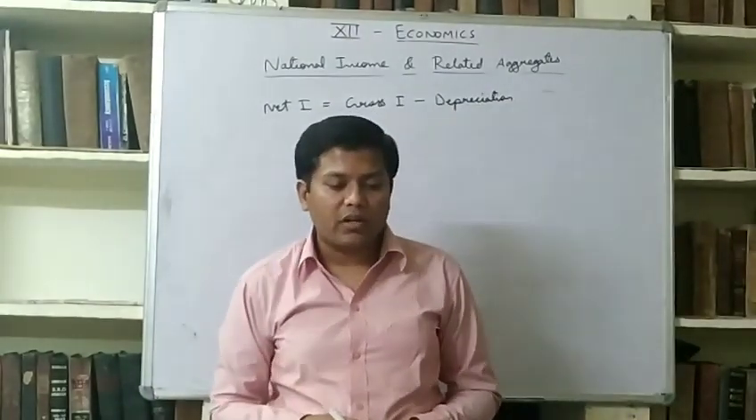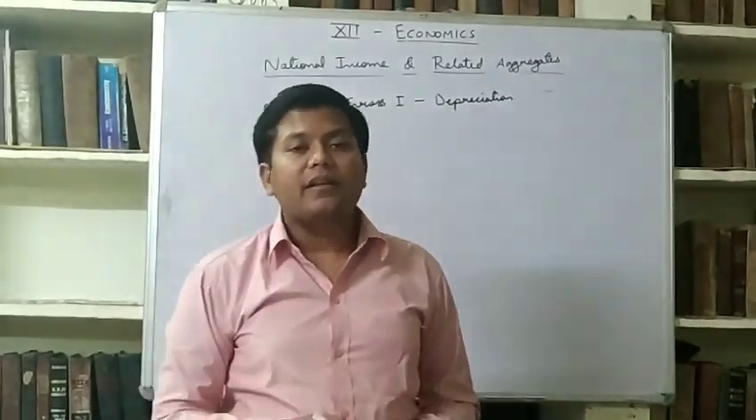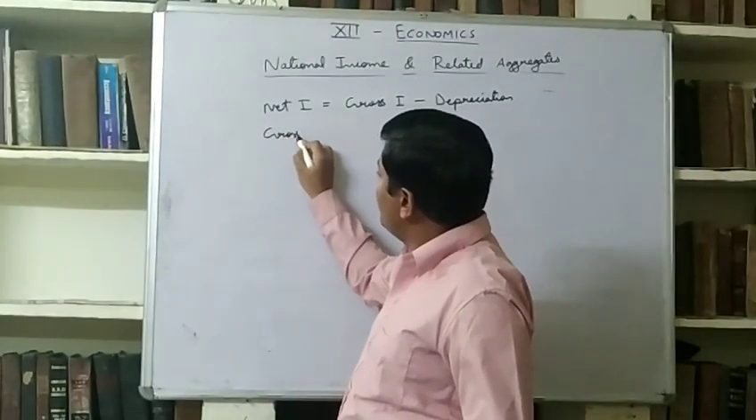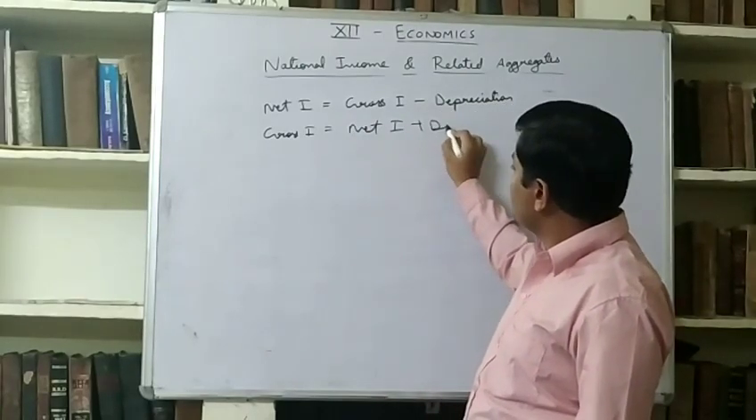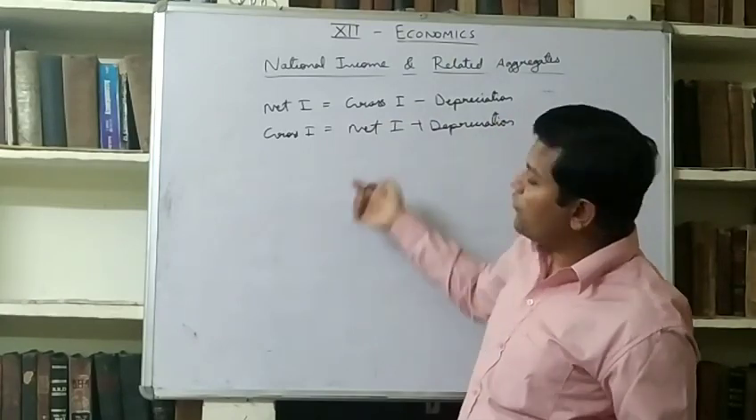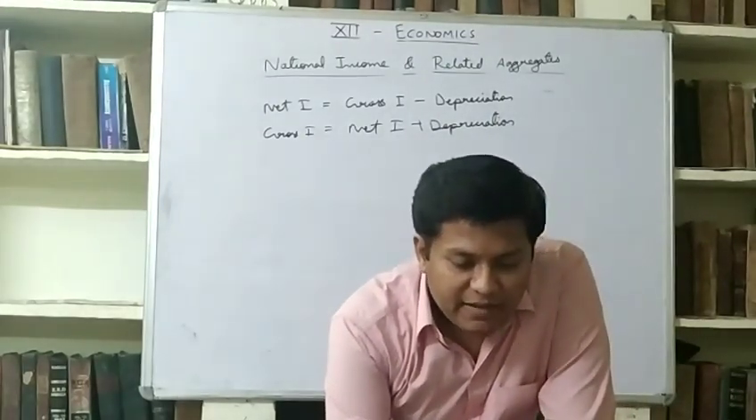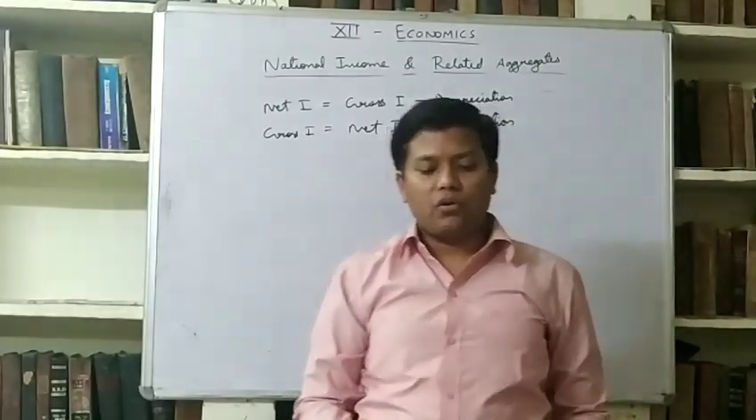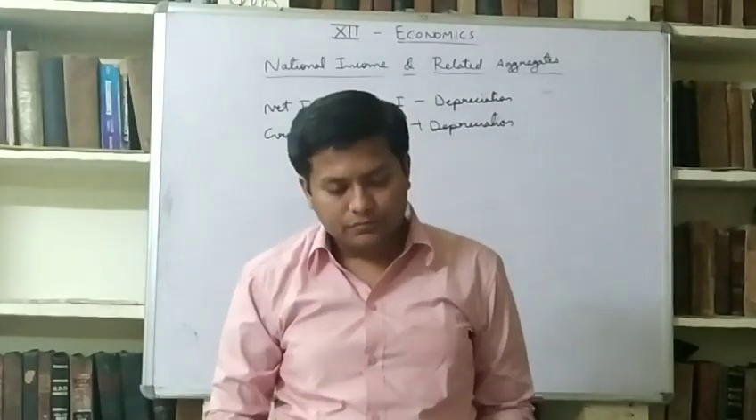Gross investment means total addition made to physical stock of capital during a period of time. It includes depreciation. In other words, we can also say that gross investment is equal to net investment plus depreciation. It is derived from this equation. And net investment is the net addition to fixed assets, net addition to physical stock of capital during a period of time. It excludes depreciation.